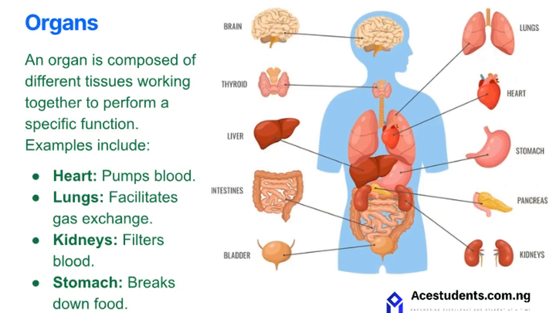The organs. An organ is composed of different tissues working together to perform a specific function. Tissues organize into organs, each a combination of different tissues designed to perform particular functions vital for survival.